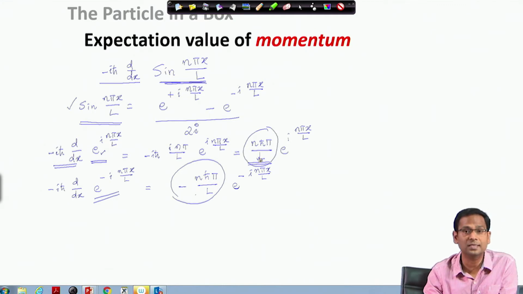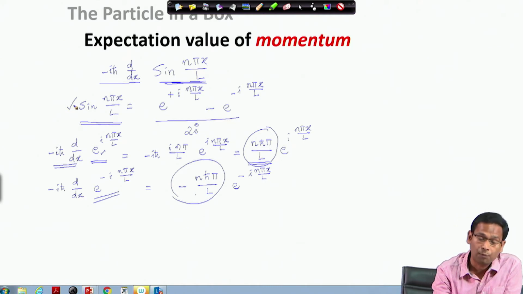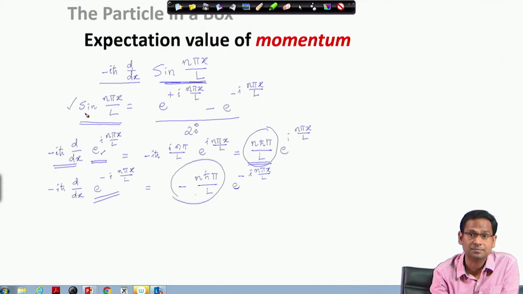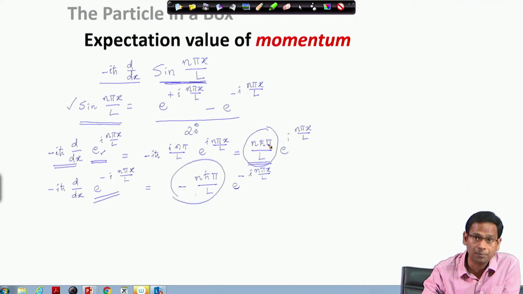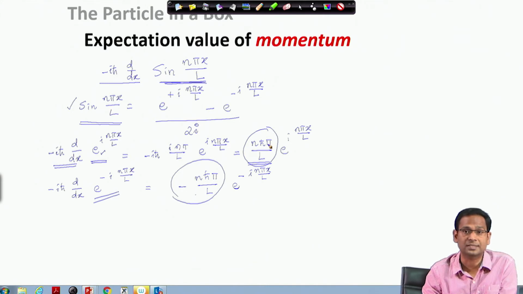Now, when you look at these two eigenvalues, they are simply negative of each other. What does that mean? When I have the state function expressed in terms of a sine function, it has two components. One component is an eigenfunction of the linear momentum operator with the linear momentum equal to plus n h bar pi divided by L, and the other component represents the negative of this eigenvalue.